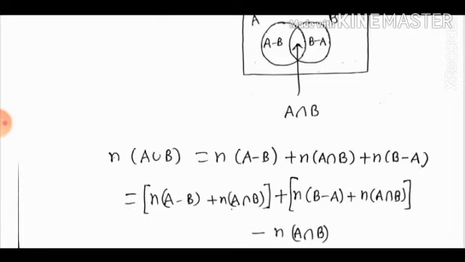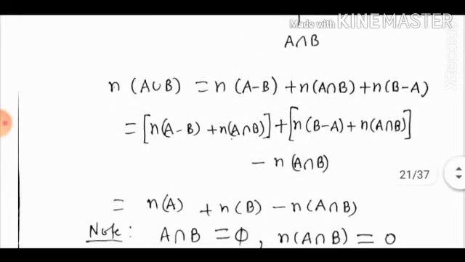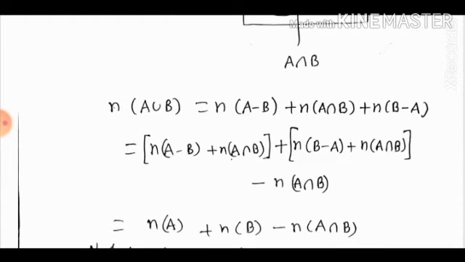Here with n(B minus A) I have added n(A intersection B), so I had to subtract n(A intersection B). Now you see the first big bracket can be written as n(A) and the second big bracket can be written as n(B). So we have n(A union B) as n(A) plus n(B) minus n(A intersection B).